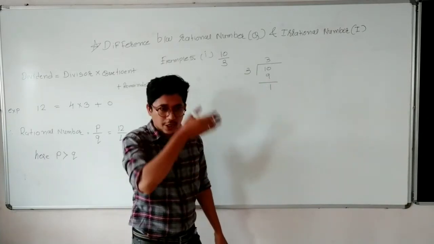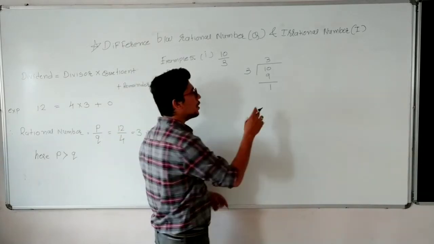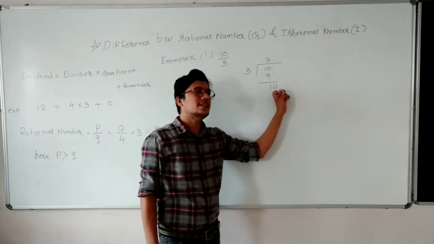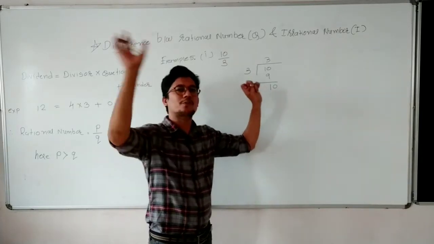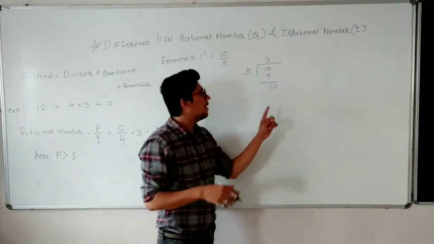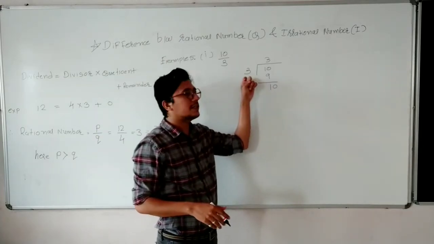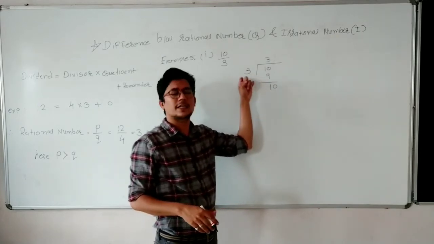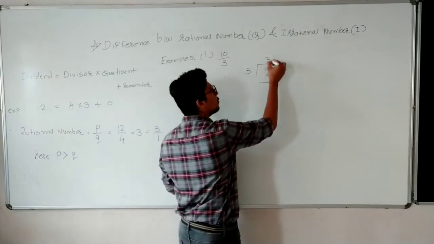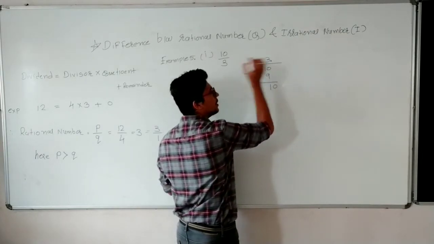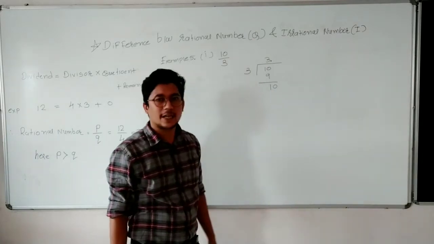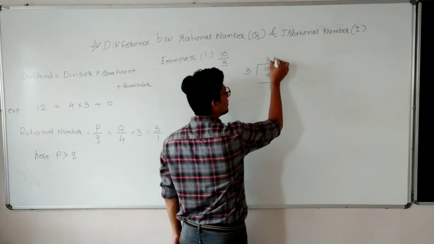Okay. So here you can see that 1 becomes smaller than the divisor. So to continue the division process, what do we have to do? We have to take 0. But you can't just take 0 without mentioning anything. When the dividend is smaller than the divisor, you have to take 0 by putting a point in the quotient. You have to put a point. So now 10 is larger than 3. Again 3 threes are 9.